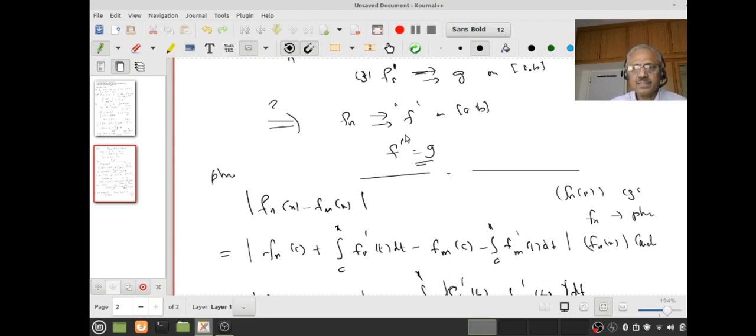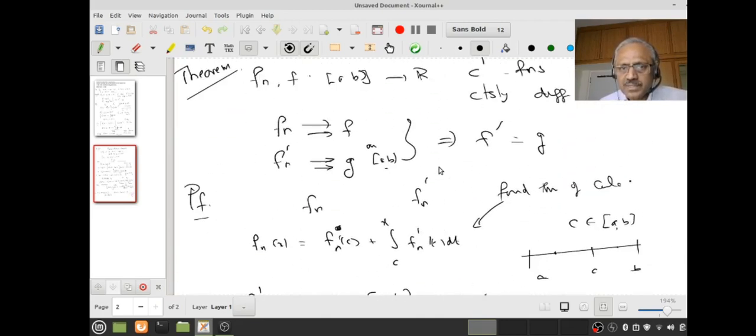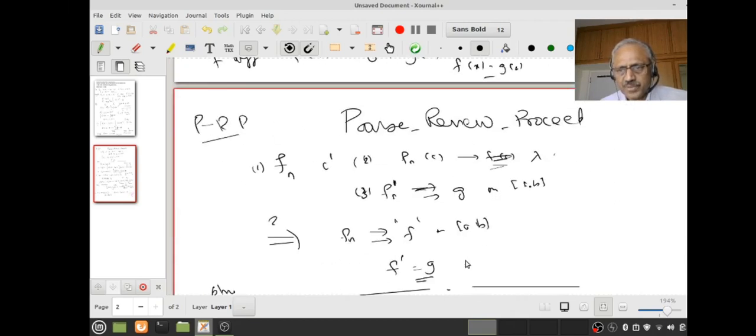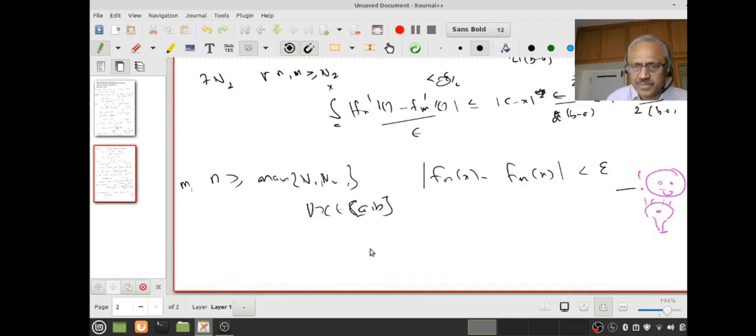And I am also claiming that f dash equals g. Have you understood this? Go back. Why does it follow? Because in the earlier proof I needed only pointwise convergence of fn and the fundamental theorem of calculus. Please review, pause, review and proceed. The rest of the proof we saw earlier.